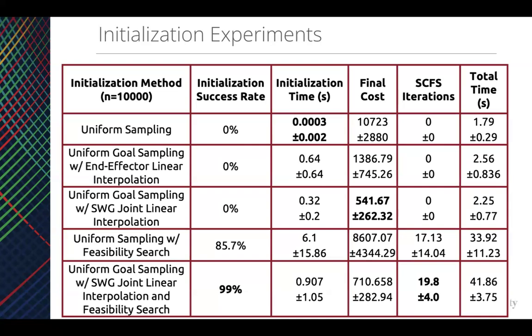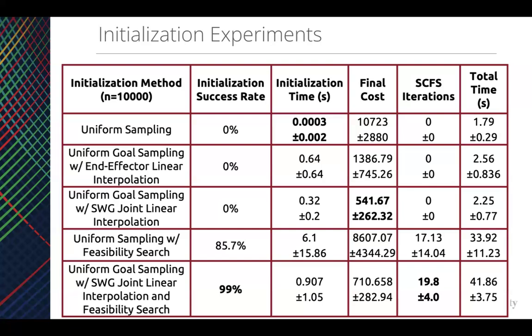This is pretty clear in that our dimension is 150 variables, so it becomes exponentially unlikely that we will initialize into a feasible region. But this also suggests that our feasible region is actually quite small. And even though these naive initialization methods are quite fast, they aren't particularly useful in that SCFS doesn't run because it cannot initialize correctly at the beginning.